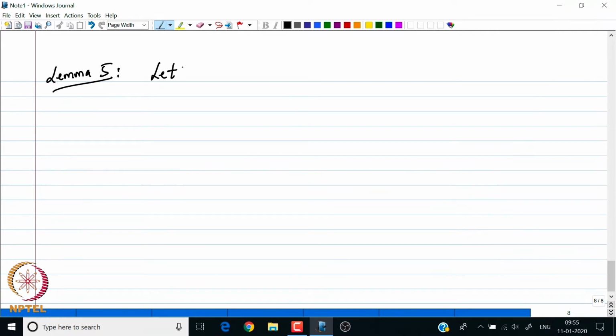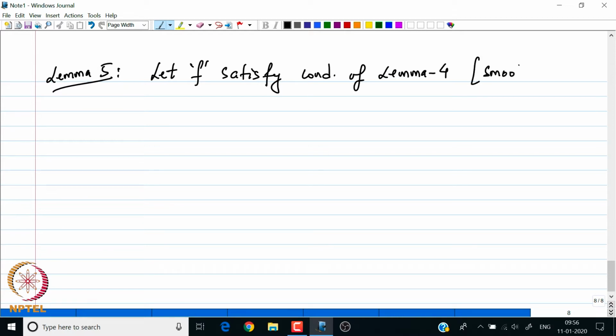So, let f satisfy conditions of my previous lemma 4, which is mainly that f is smooth, it is continuously differentiable, and the strengthened Legendre condition holds.